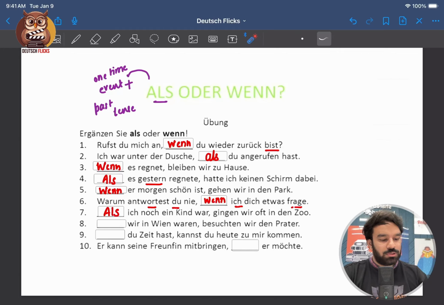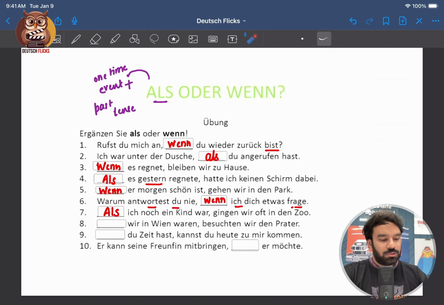9. Wenn du Zeit hast, kannst du heute zu mir kommen. Now this is present tense. When you have time, you can come to me today. Or whenever you have time, you can come to me today. So we will go with when.